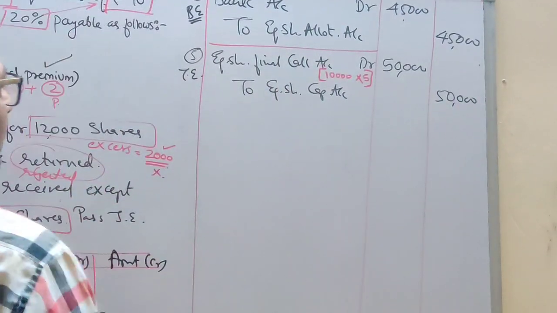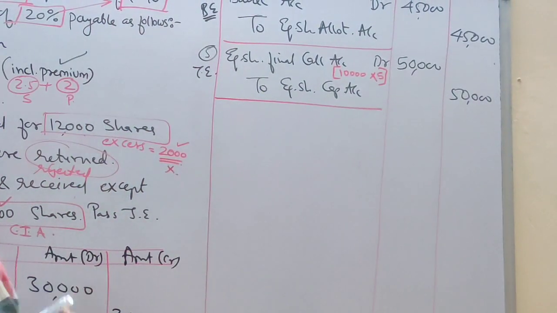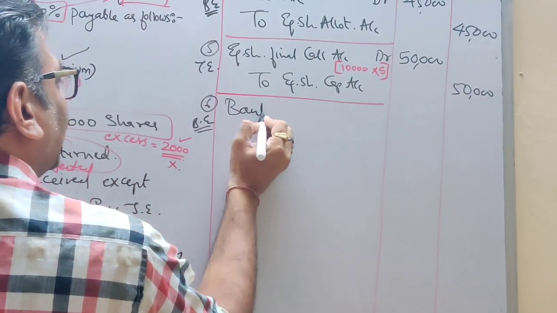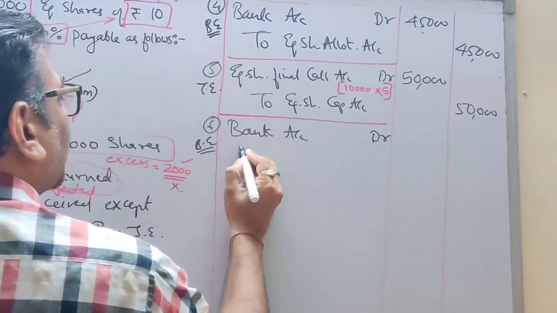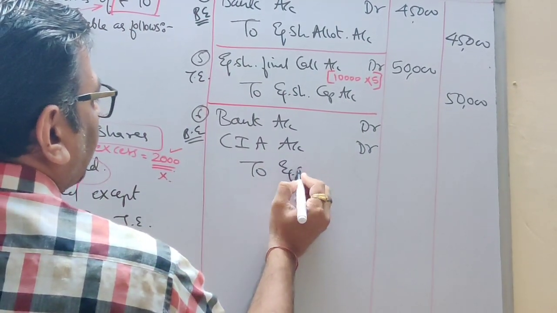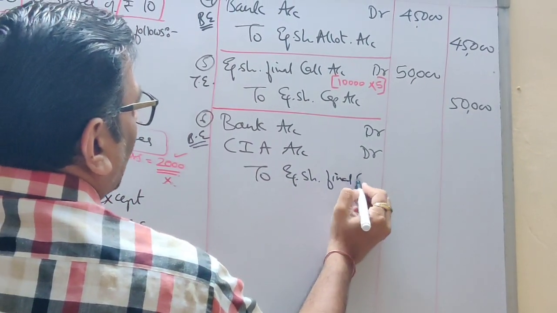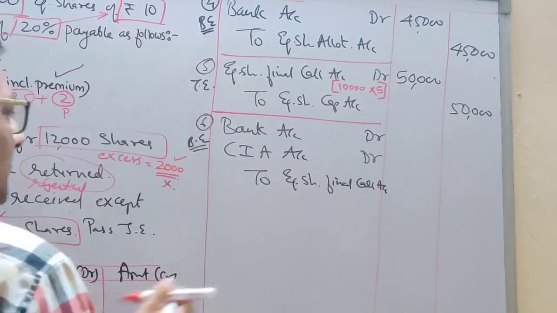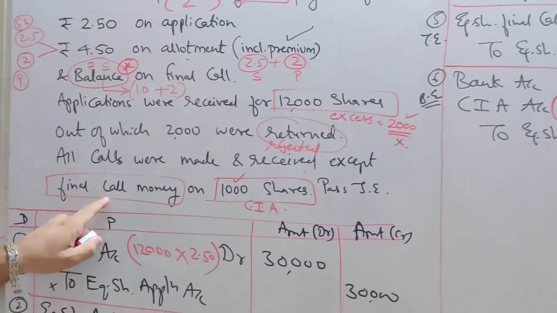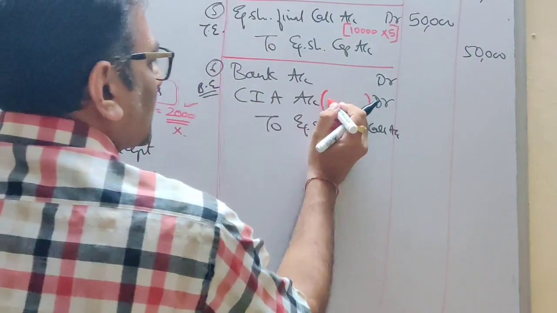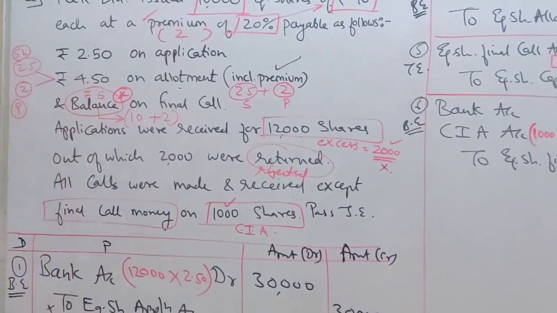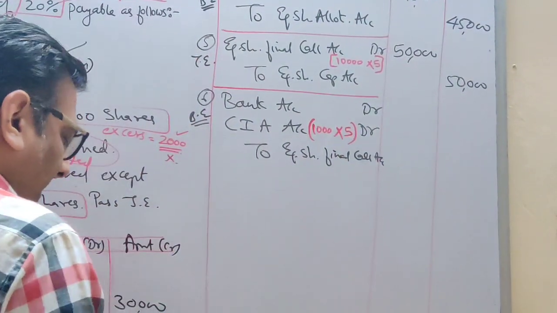Now students, be careful. While passing a bank entry, you have to show arrear. So what will be your entry with arrear? Bank account debit, call in arrear account debit to equity share final call. Let's write down the working. For call in arrear, on how many shares have you not received final call money? On 1,000 shares. So 1,000 shares into how much you asked at the time of final call? 5 rupees. 1,000 into 5 makes up 5,000.